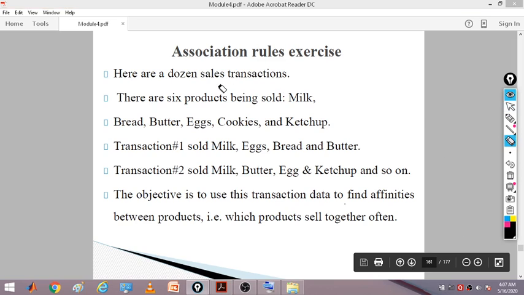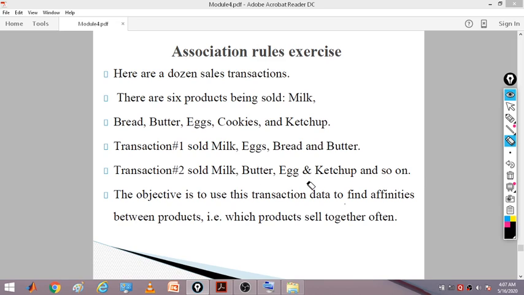Now for an association rule example, here is a dozen sales transactions. There are 6 products being sold: milk, bread, butter, eggs, cookies and ketchup. Transaction 1 sold milk, eggs, bread and butter. Transaction 2 has milk, butter, eggs and ketchup, and so on.